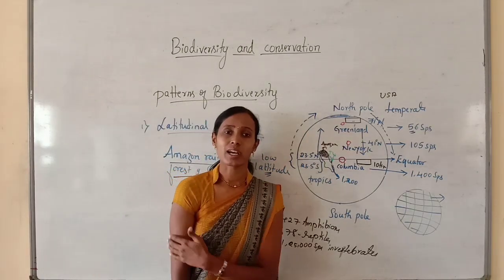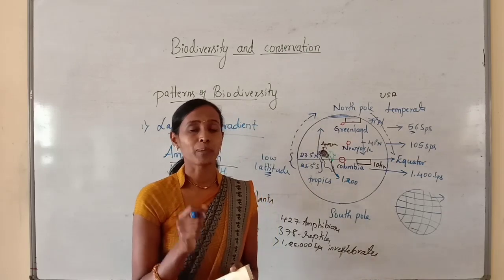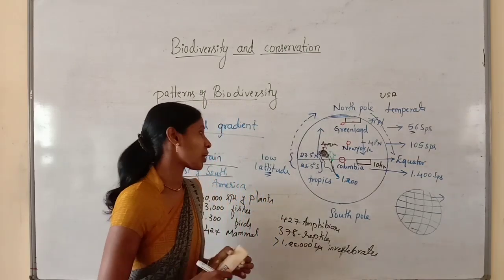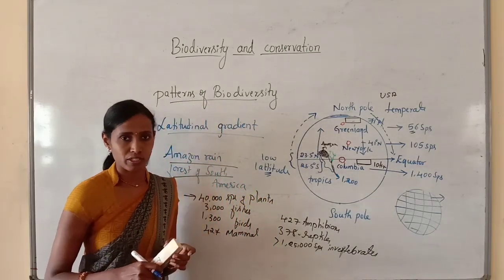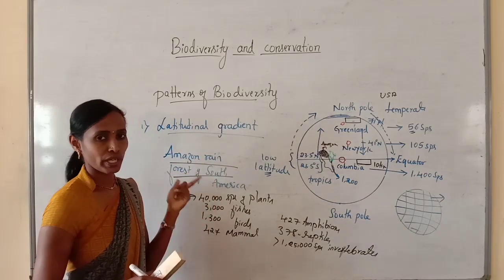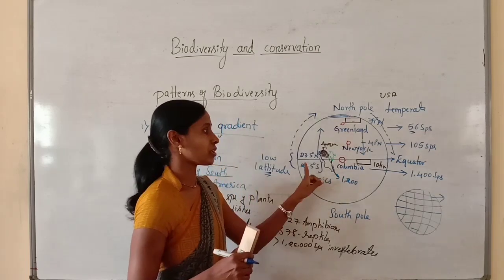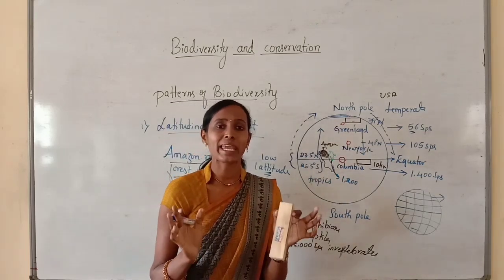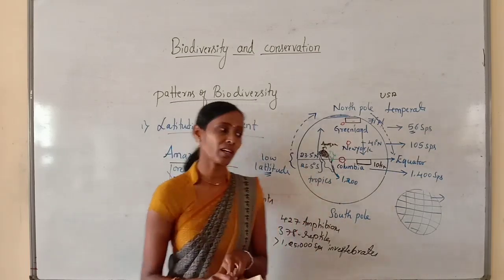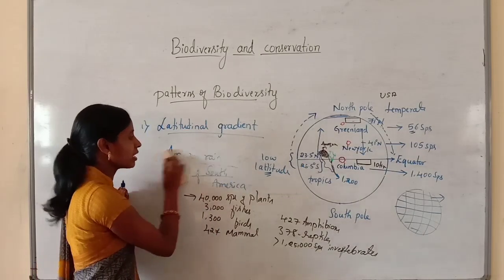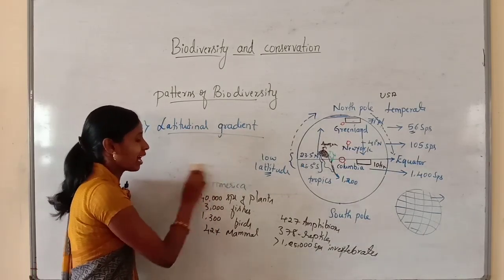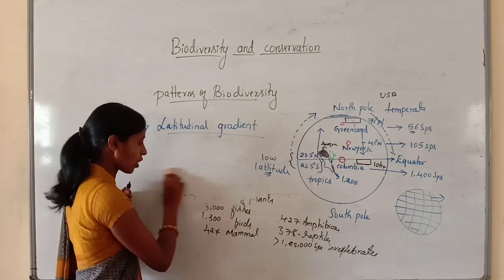But the question is, what is the reason for the highest diversity in the tropical region? The Amazon rainforest is located in the tropical region, so why can maximum diversity be seen there? What is the main reason? That is also important. Now we will see the reasons for higher diversity in the tropical region.